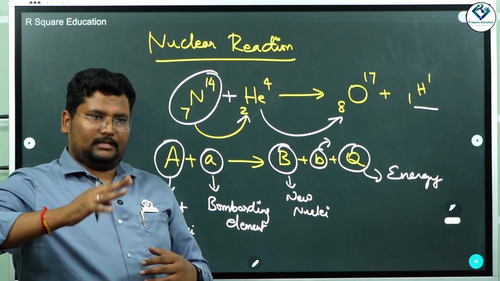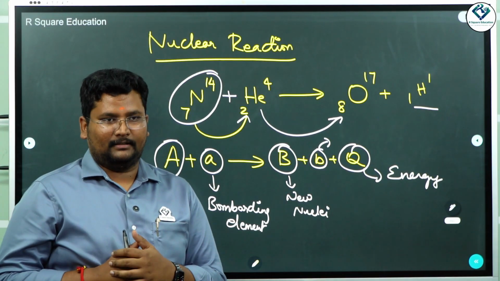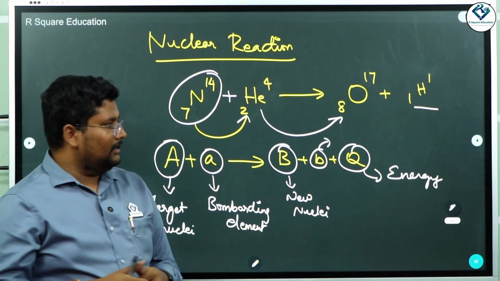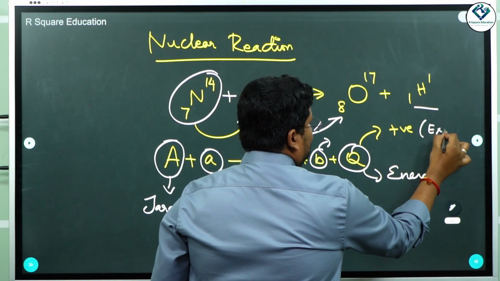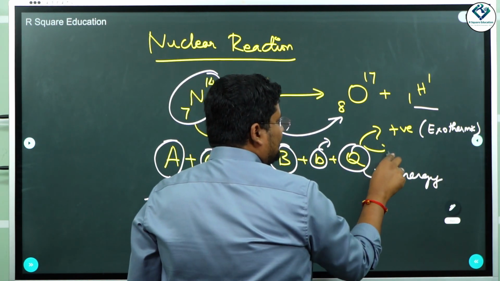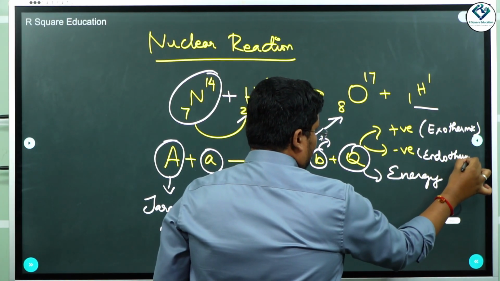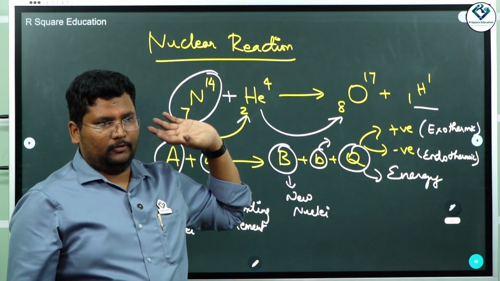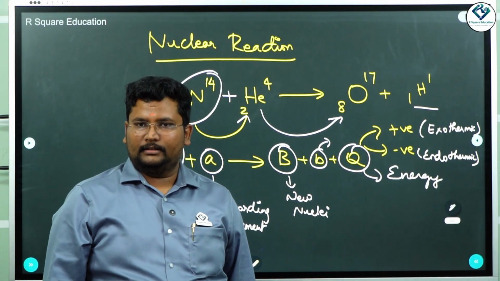When an energy is released, we call them exothermic. When the energy is absorbed, we normally call them endothermic. Yes, right? So when you have release of energy, the value of Q becomes positive. So if it is positive, we call them exothermic. Right? When this value is negative, we call them endothermic. Is that clear? So appo release ஆகும்போது energy positive ஆகும், gain ஆகும்போது the energy is going to be negative. Is that clear? Right? Okay.